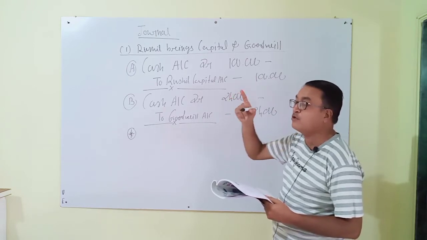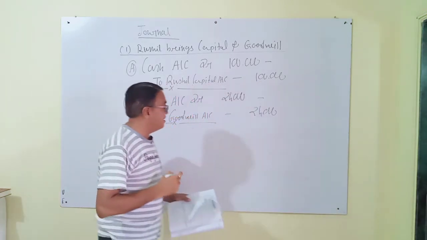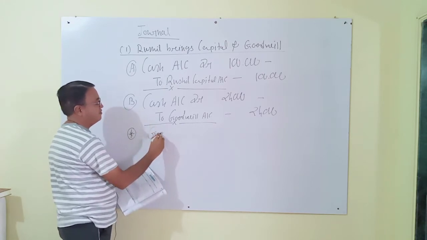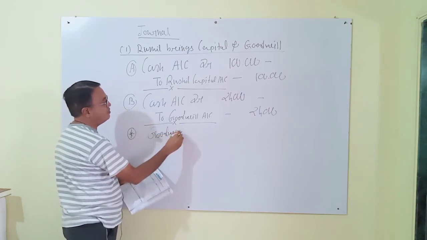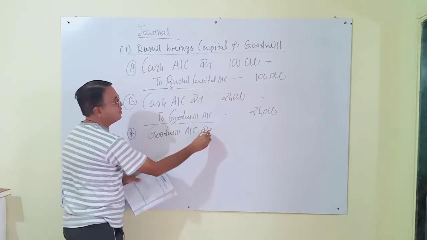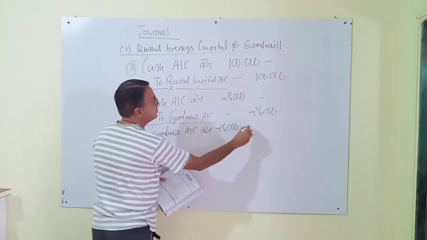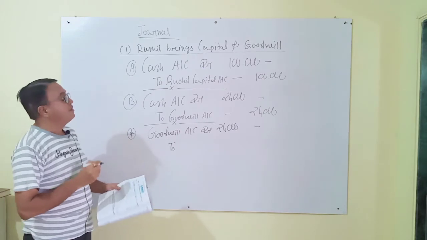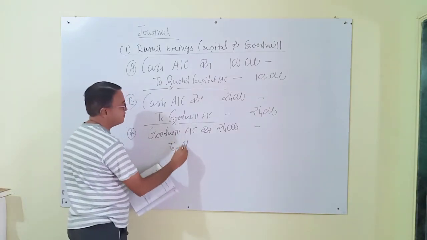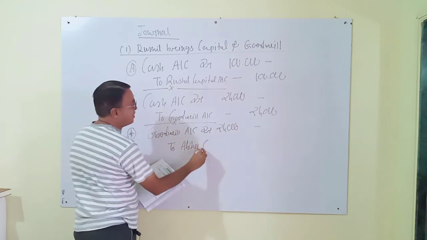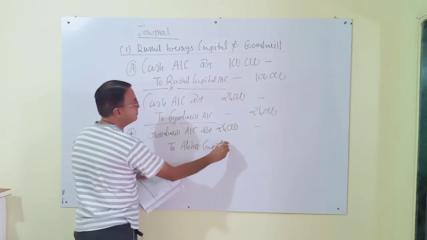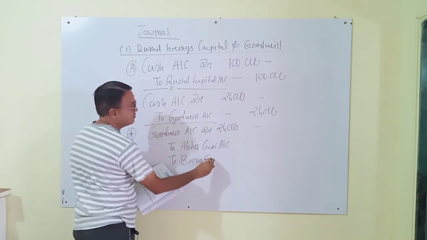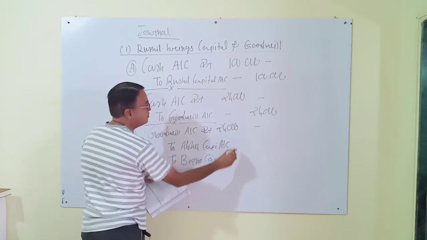The old ratio is given as 2:1. Then write here, goodwill is credited. So first, goodwill account debit rupees 24,000 to Abha capital account and to Bina capital account.